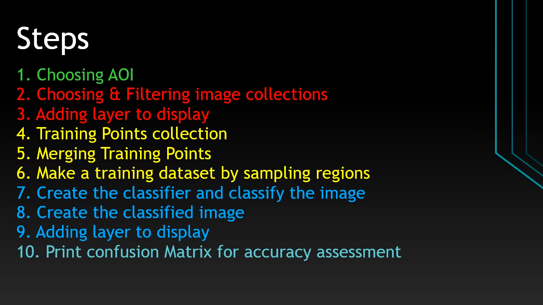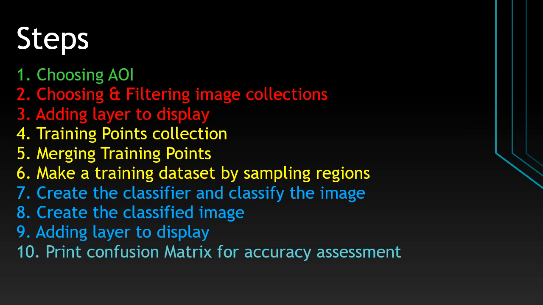Fourth, fifth and sixth are related with the training points. As we were doing with ArcGIS, we were making the sample points, thereafter signatures. Similarly, here also we are dealing with the training points, and these training points we have to create, thereafter we have to merge, and after that we have to make these training data sets by sampling regions. So these are the 4, 5, 6.